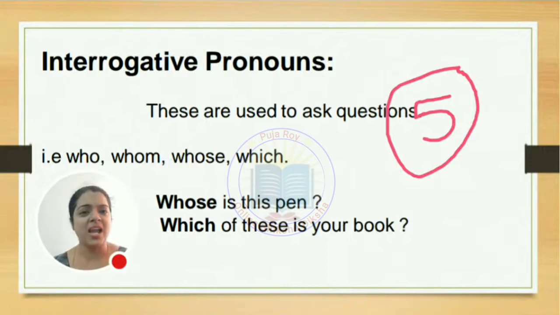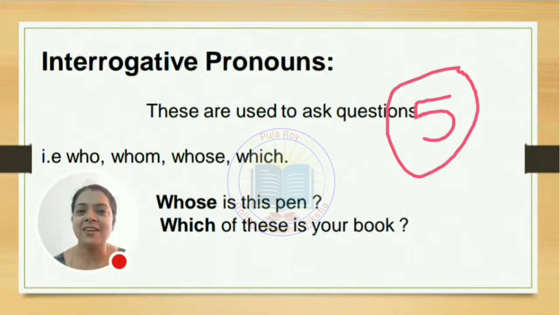But the question comes, why only 5 words? Because who is there? A cat, because it is talking about a cat there. Which is your pencil, or which is your item? So we are talking about a particular pencil over here. So we are talking about a noun which is being replaced by a pronoun. So always remember, interrogative pronouns are only 5, and they are actually the only words which are asking the questions. And always remember one more thing: a pronoun which is replacing a noun